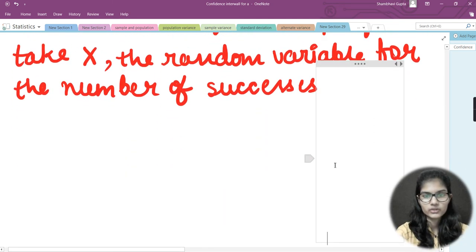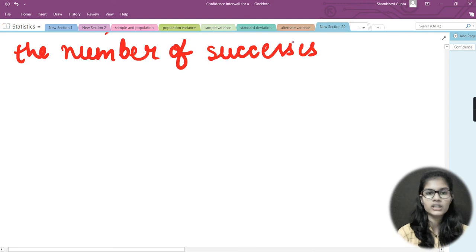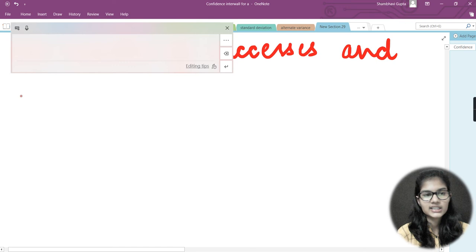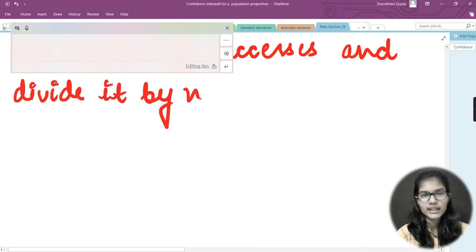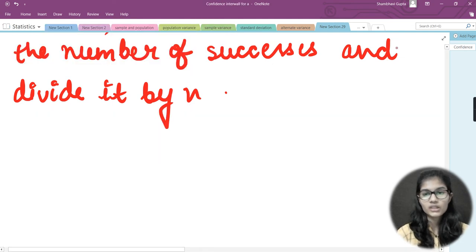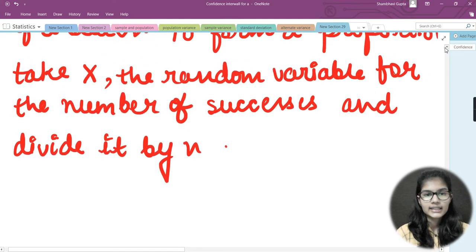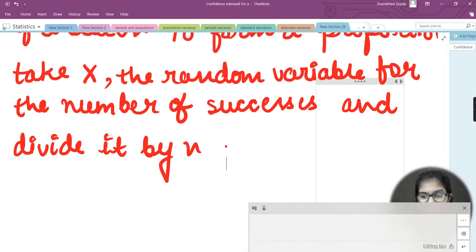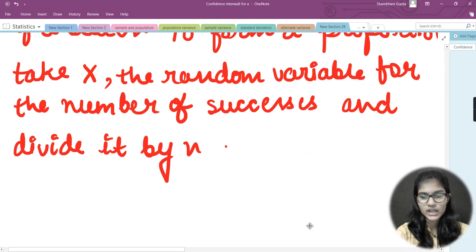Let me come down first and get some space. The number of successes, and what we need to do is divide it by n. I just need to divide it by n. So basically, take X as the random variable for the number of successes and divide it by n. These are the things which come here.